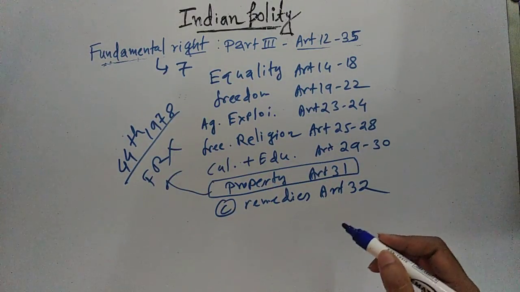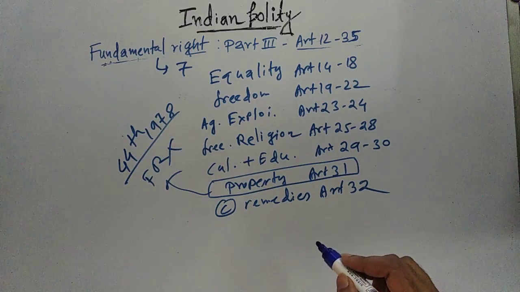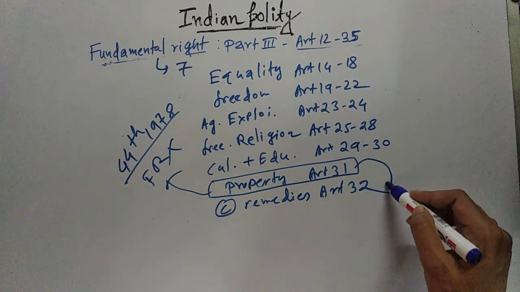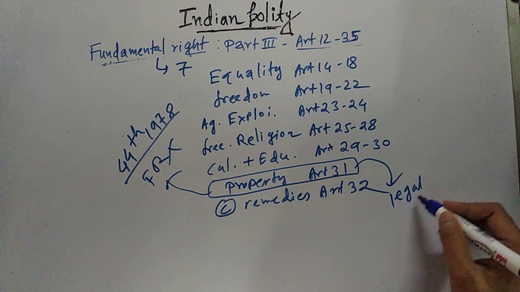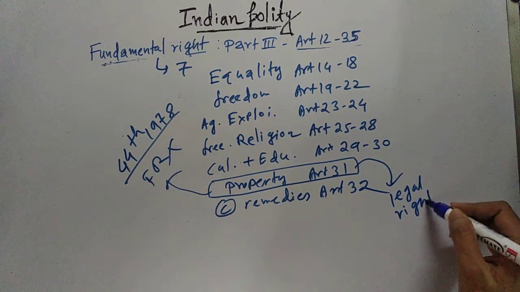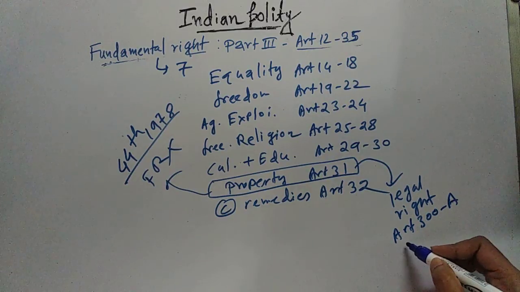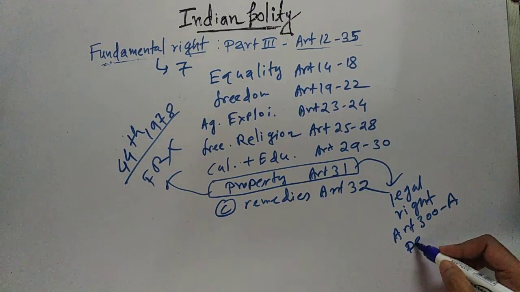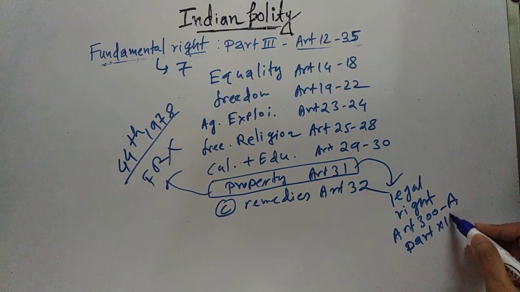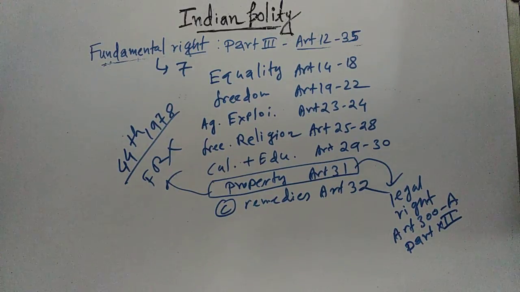And from then onwards, currently, this is a legal right which is mentioned in Article 300A of Part 12 of Indian Constitution. So currently, at present, 6 fundamental rights are present in Indian Constitution.